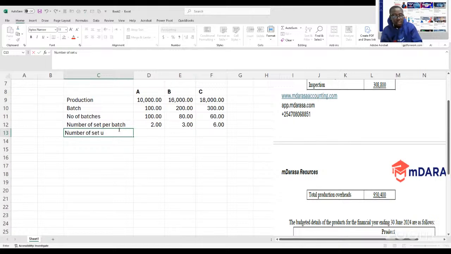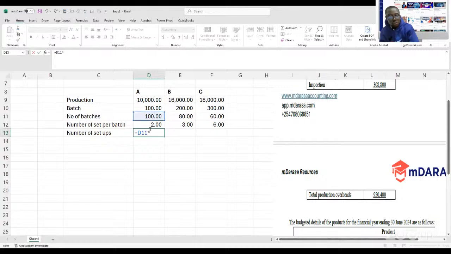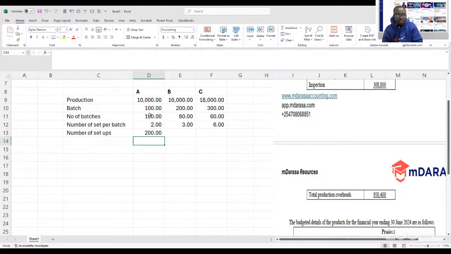Now we can determine the number of setups, right? If the number of batches is 100 and the number of setups per batch is 2, what will be our total number of setups? 100 by 2. For product B, 80 by 3. For product C, 60 by 6. This will give us the number of setups, the first thing that we need to identify.